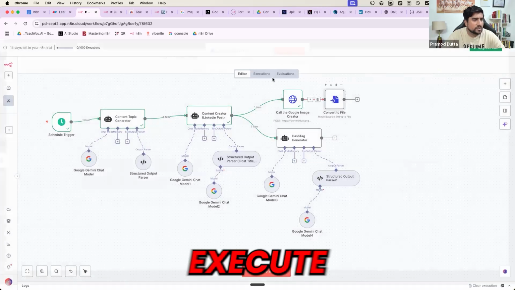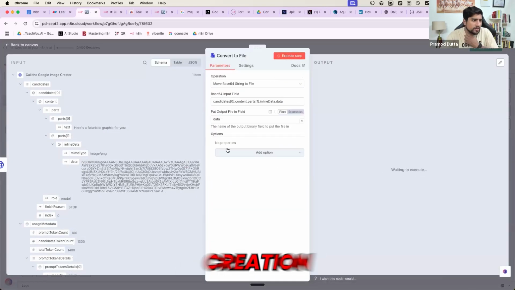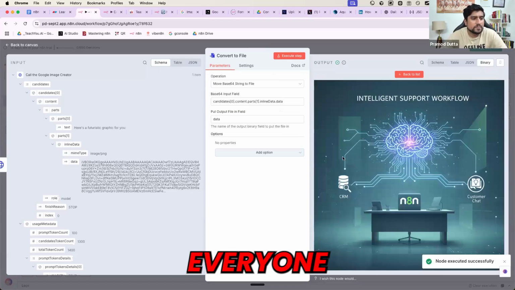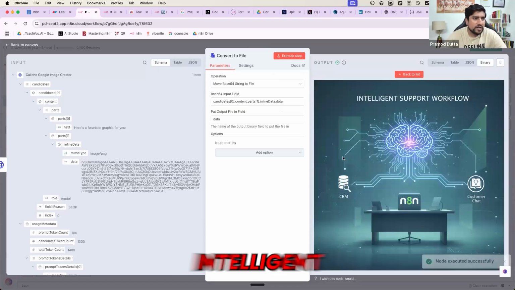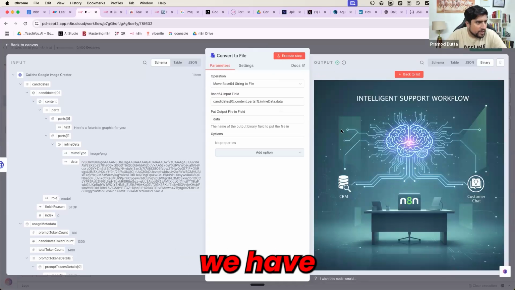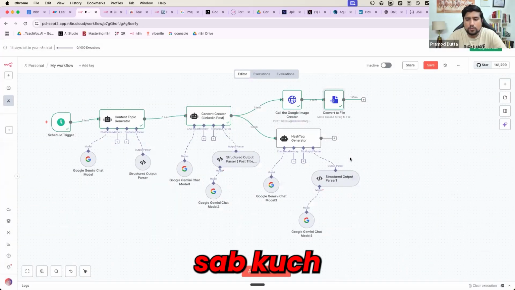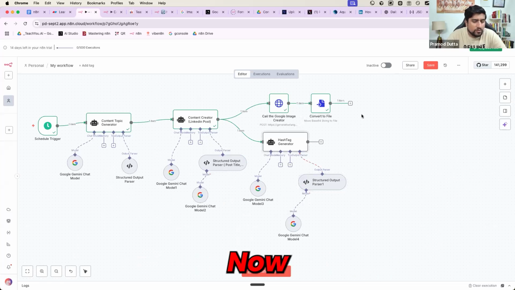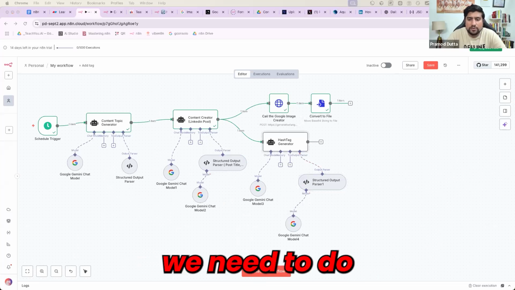So what I will do is I will execute the step. Last time also in content creation, it will take the file, and this is the image it has generated, everyone. Looks okay, everyone? Intelligent support workflow. This is an image which it has generated. So, sir, we have image, title, everything we have. सब कुछ है हमारे पास. Now we have an image. Now we have everything.